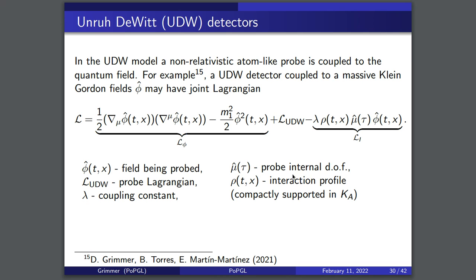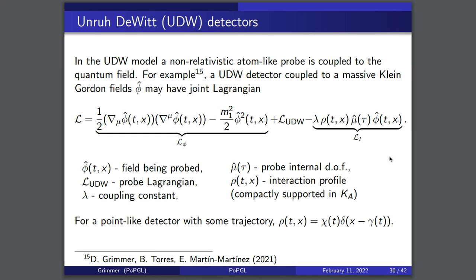So here's the probe's internal degree of freedom. And this could be a number operator or a spin operator or any sort of operator you can make sense of in your non-relativistic probe, right? So this is how that works. So again, I stress it's a non-relativistic system coupled into a quantum field theory.